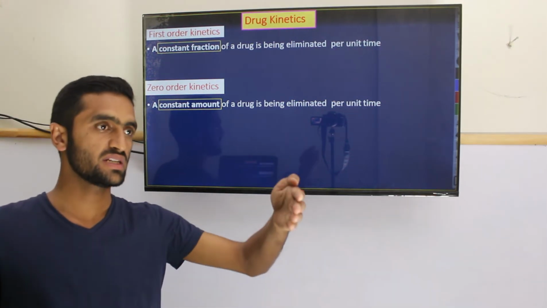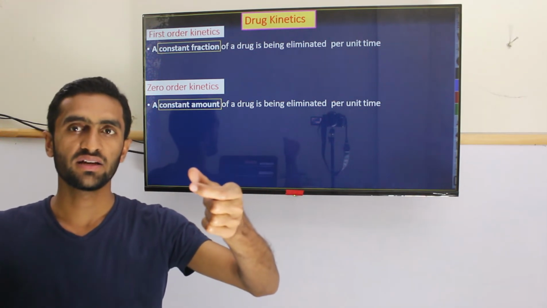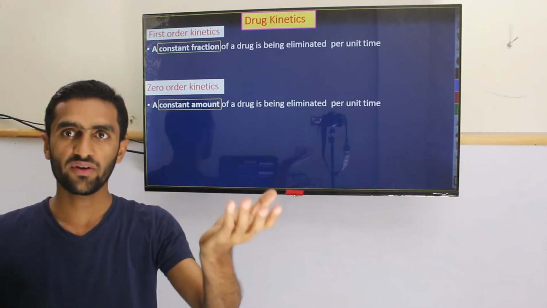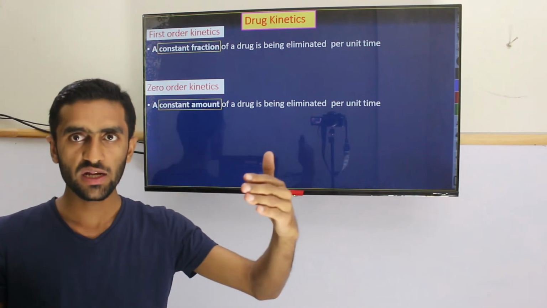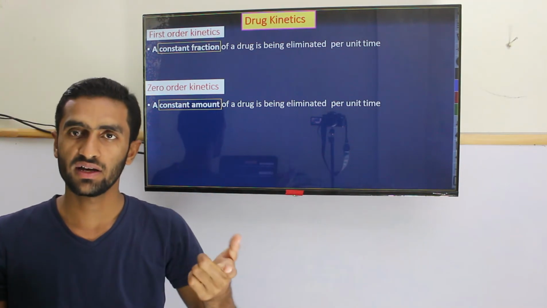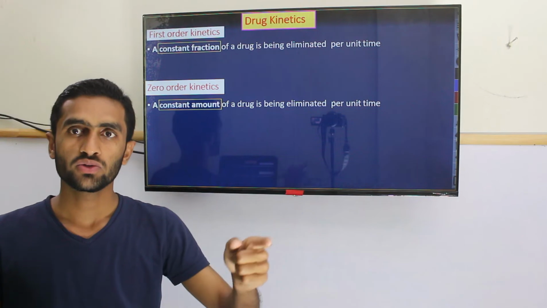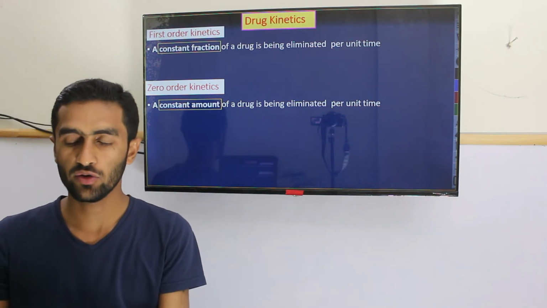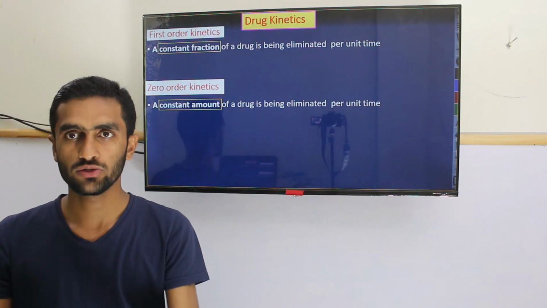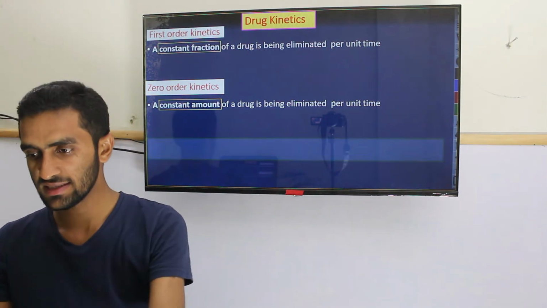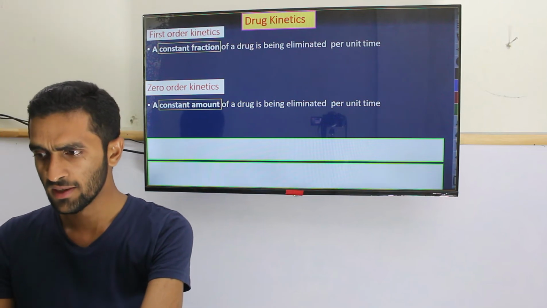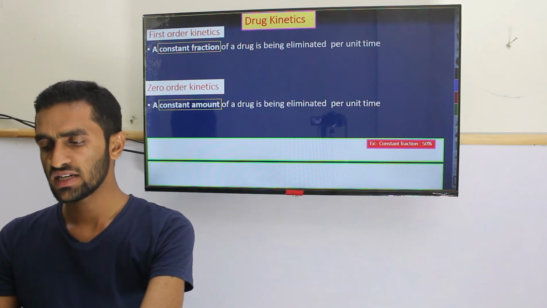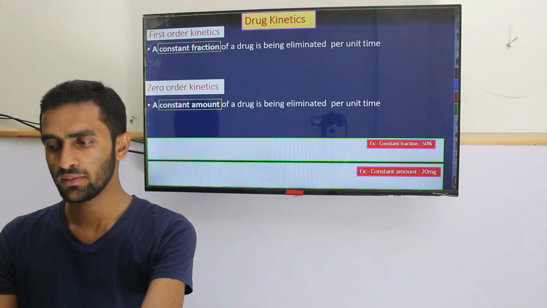So what does fraction mean? For example, if some drug has 50%, half of that is going to be eliminated after 1 hour. The other case is where I say, for example, that 20 mg is going to be eliminated per unit time. So there are two different things. What is happening? Let's just look at the example here. For example, constant fraction is 50%, while constant amount is 20 mg.